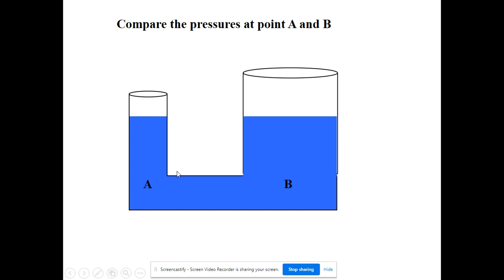So if I were to show you a similar picture, I have two glass containers of water connected by, I guess, a glass channel here. And I would ask you which one of these points would feel more water pressure, the one underneath the skinnier tube or the one underneath the fatter tube. The answer would be the same. They would feel the same pressure because they're the same depth underneath the fluid.